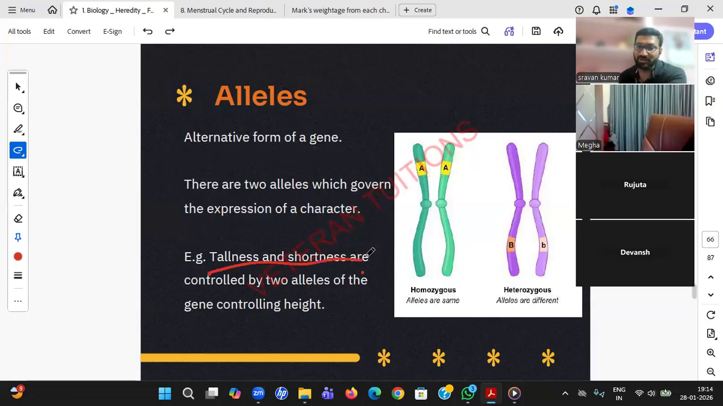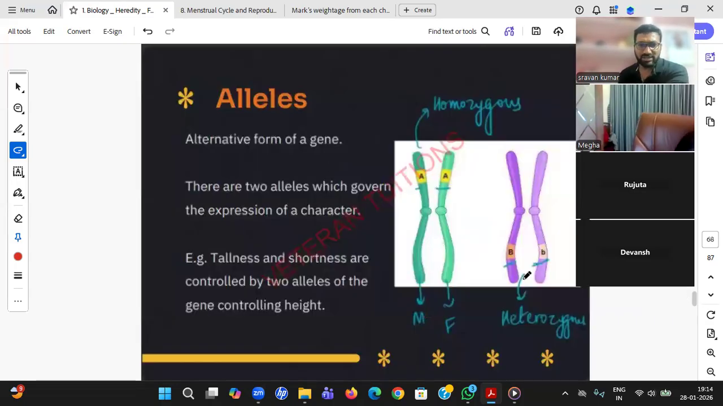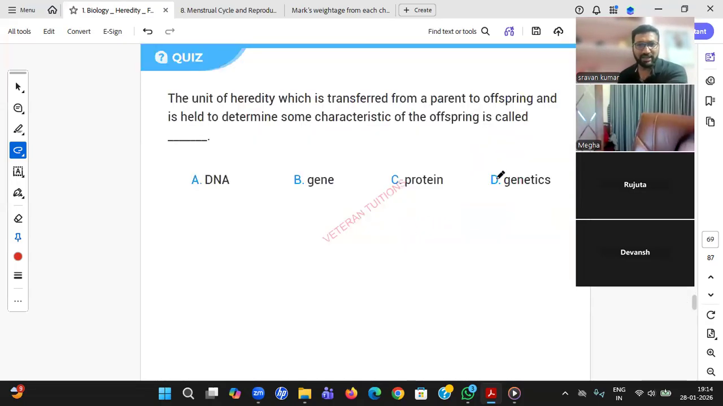Tallness and shortness are controlled by two alleles of the gene controlling height. If your father is tall and your mother is also tall, we say they both are homozygous alleles, like that. Homozygous, heterozygous, I have explained it. Students, let's do some questions on alleles then.